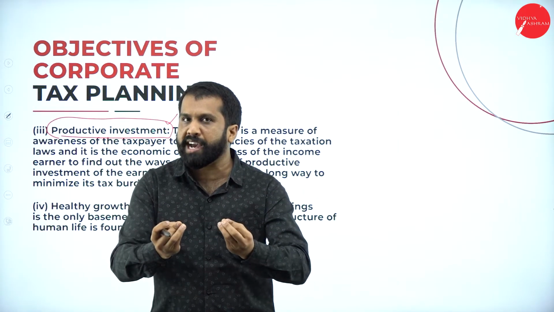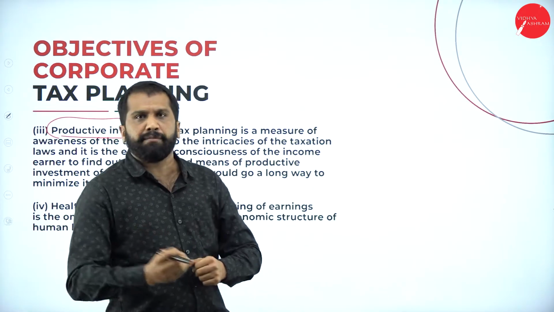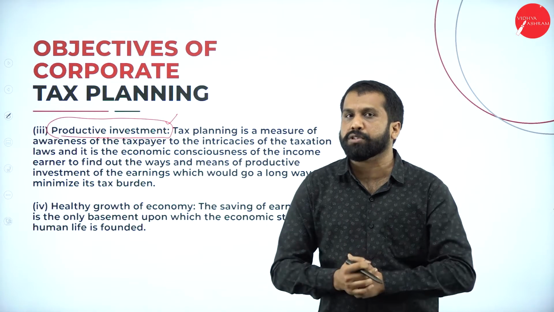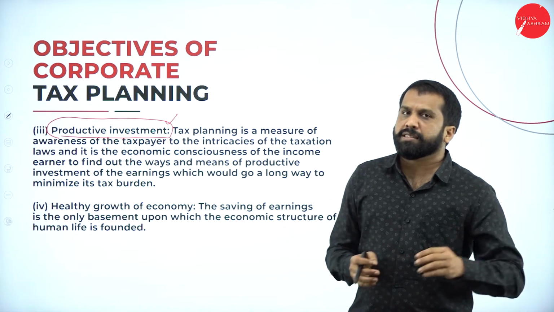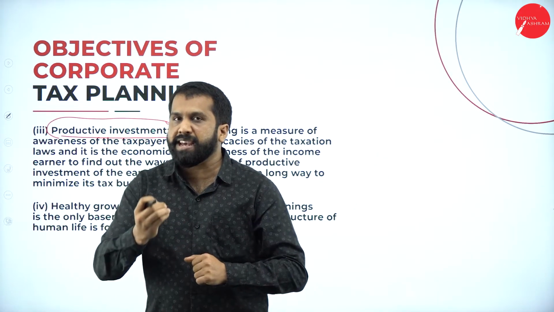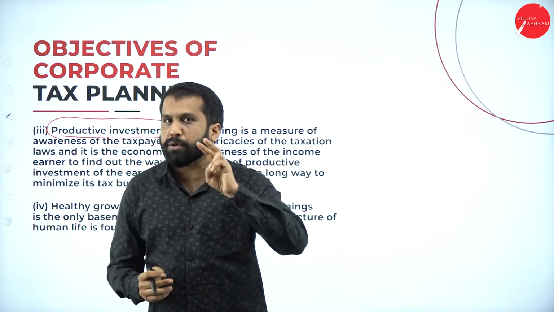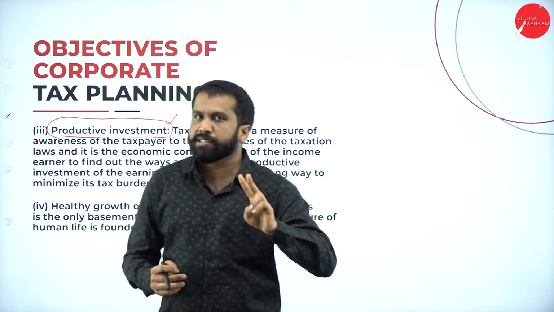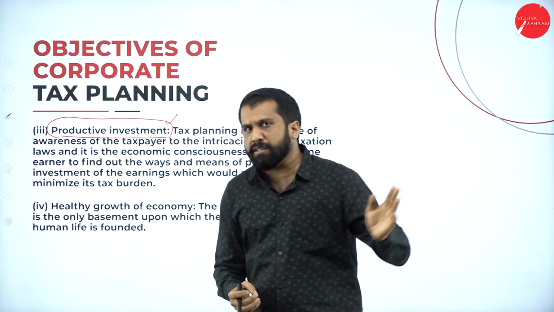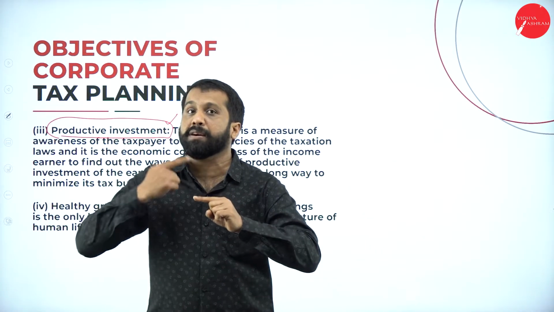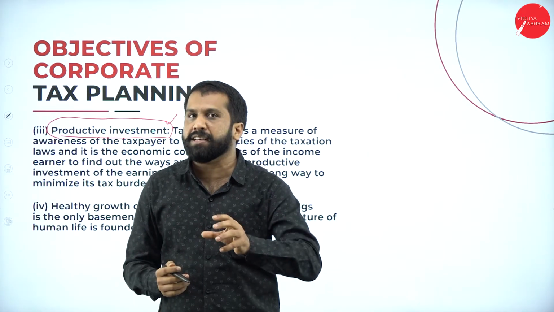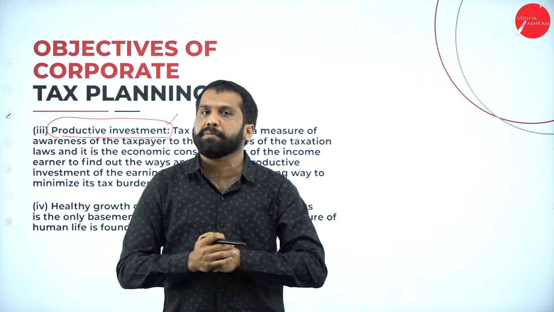Just assume that if you have a plan, start from today itself. Every month, deposit just 1,000 in NSC, National Saving Certificate. That is a post office scheme. In the post office, you spend just 1,000 every month in NSC, so after 8 or 9 years, every month you will get 2,000. Clear? So whatever you spend, 1,000 every month, after 8 years, continuously every month you will get double the amount. If you spend 5,000 every month, after 10 years, the 5,000 will become 10,000 every month.